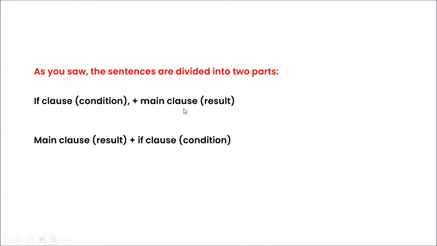As you saw, the sentences are divided into 2 parts: the if clause, which is the condition, separated by a comma, plus the main clause, which is the result. The main clause, which is the result, plus the if clause, which is the condition, can also be written like that, but without the comma.